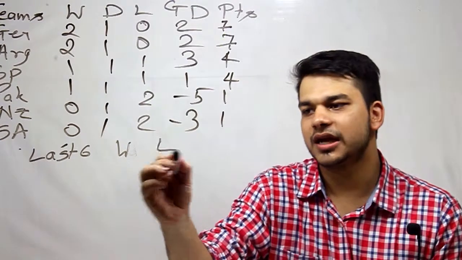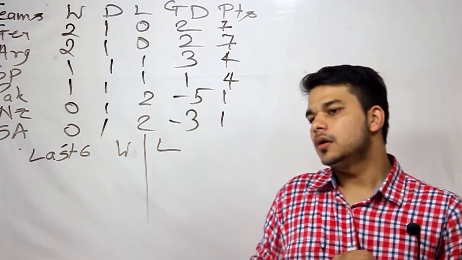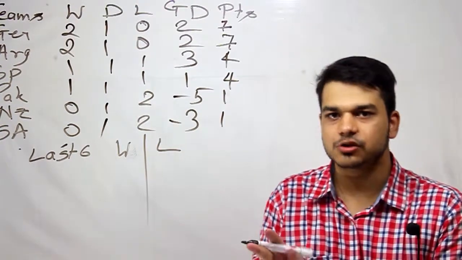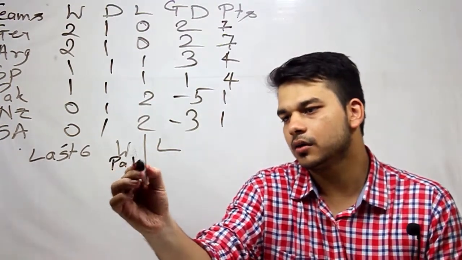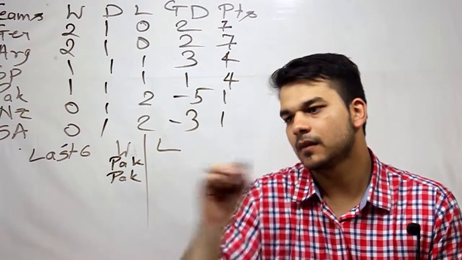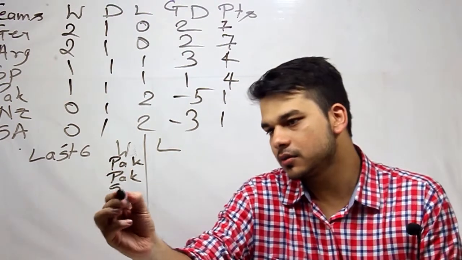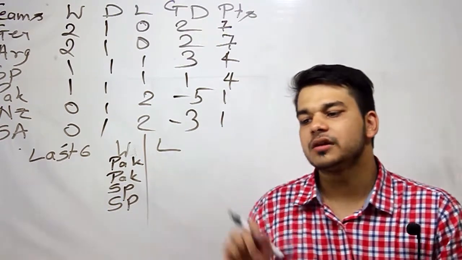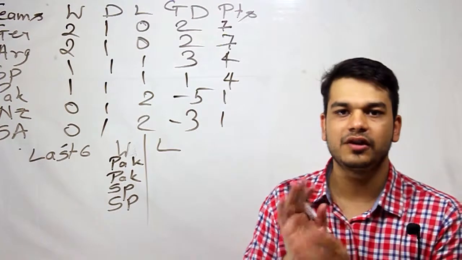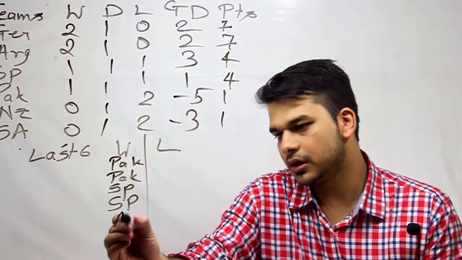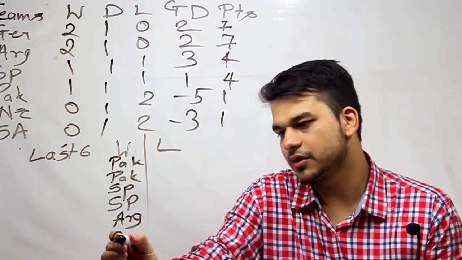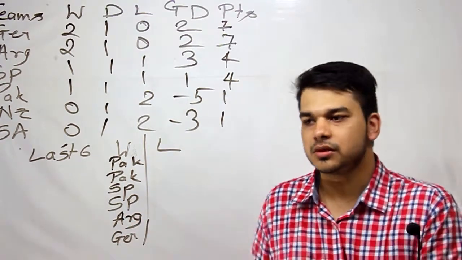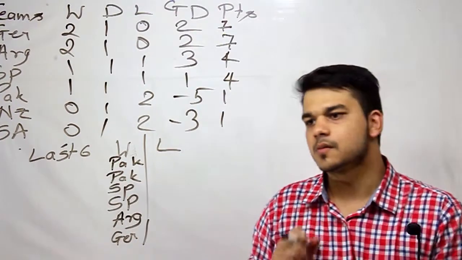There will be 6 winners and 6 losers, obviously. Okay, so there is some data which is provided to us. Pakistan wins last 2 games, so I'll write Pak here twice. Spain also wins the last 2 games. And it is also given that Germany and Argentina win their 5th round matches. So Argentina and Germany. Since all the teams have played 2 games, each name will appear twice.